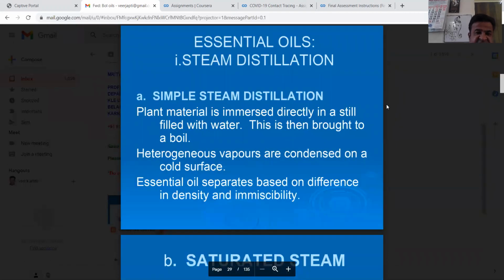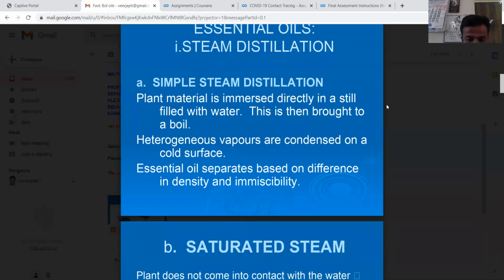Essential oil steam distillation. What is steam distillation? Simple steam distillation: plant material is immersed directly in a still filled with water. This is then brought to a boil. Heterogeneous vapors are condensed on a cold surface. Essential oil separates based on difference in density and immiscibility.